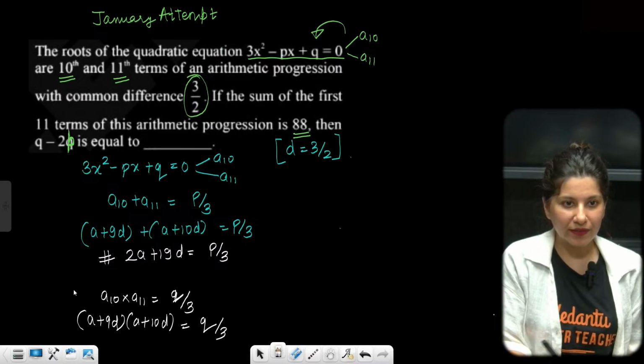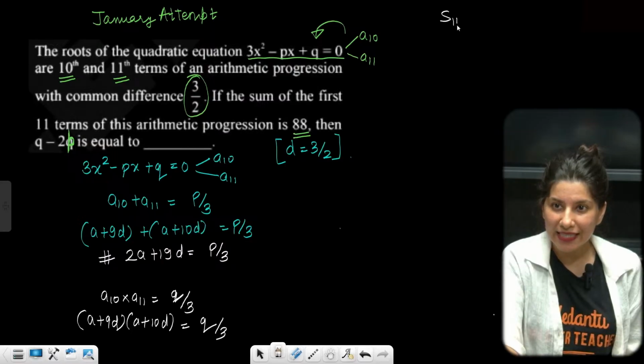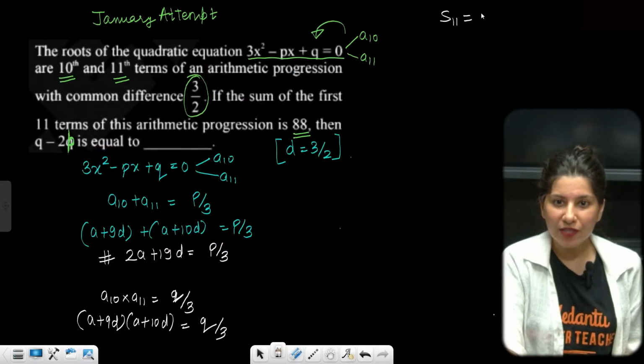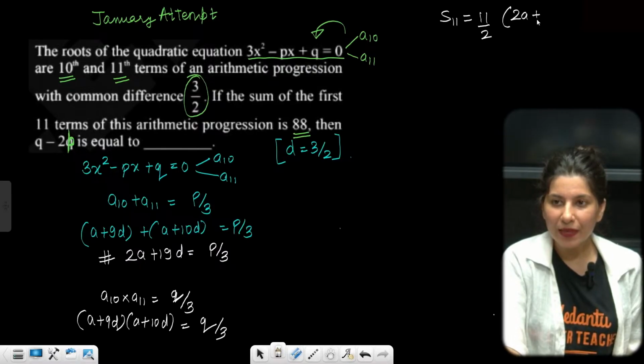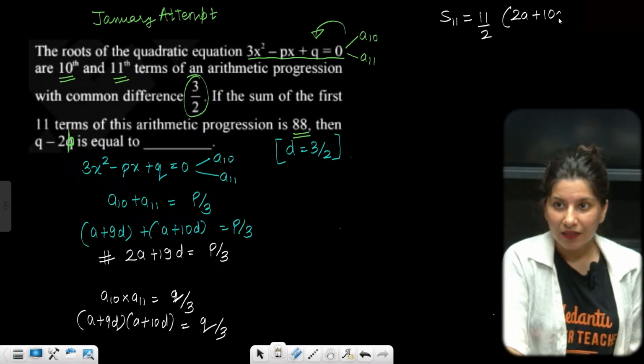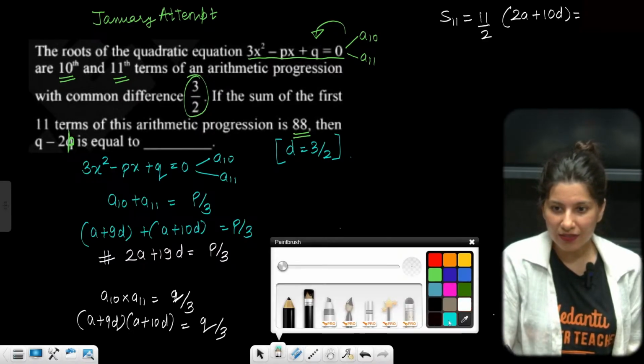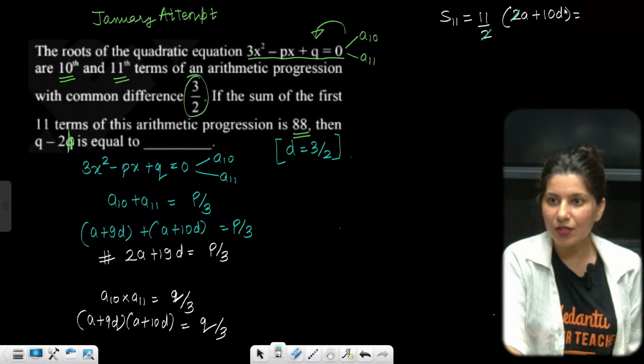Okay, Q by 3. Now one more thing, sum of first 11 terms. So S11 is also given. Sum of first 11 terms, 11 by 2, and this is 2A plus 10D, is going to be equal to 88. So one thing, just try to cancel and create the equations, as many equations as possible. And this is 11, this is 8. So A plus 5D is equal to 8.